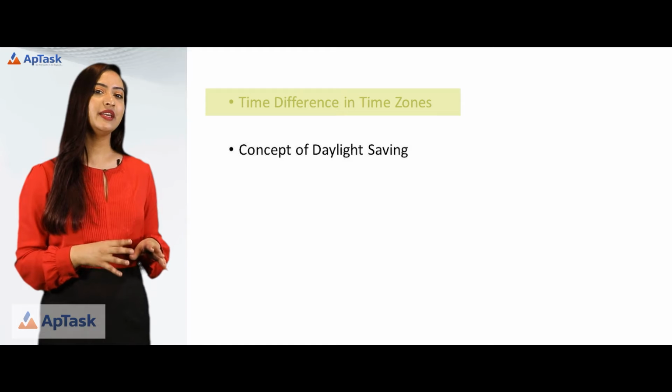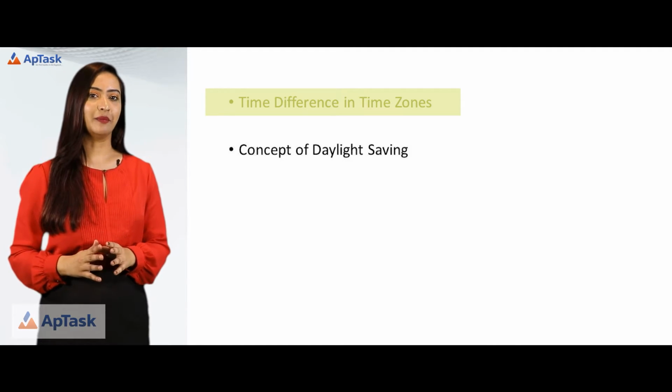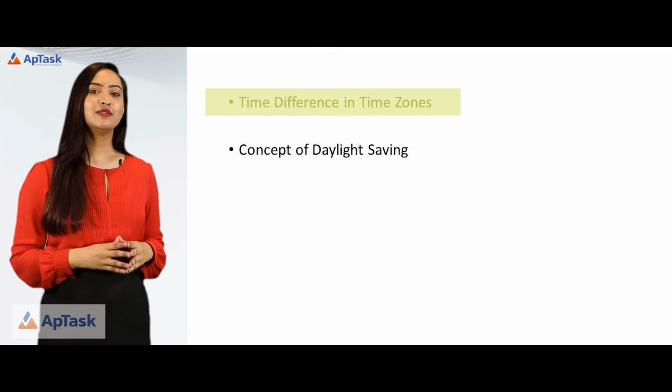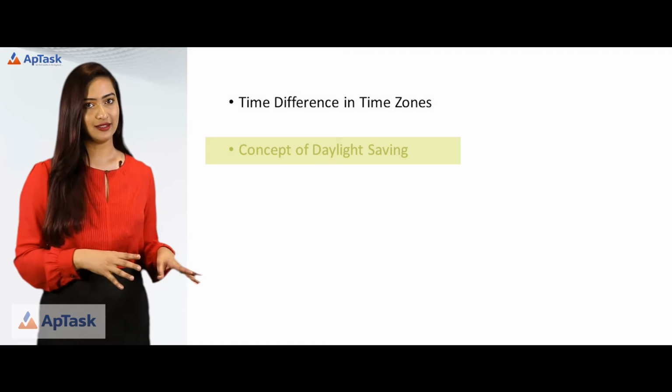Example, if it's 1 p.m. in Eastern Time, it will be 12 p.m. in Central Time. The local time in these time zones changes when daylight saving time begins and ends.